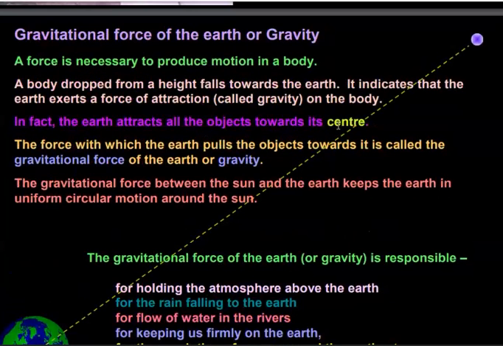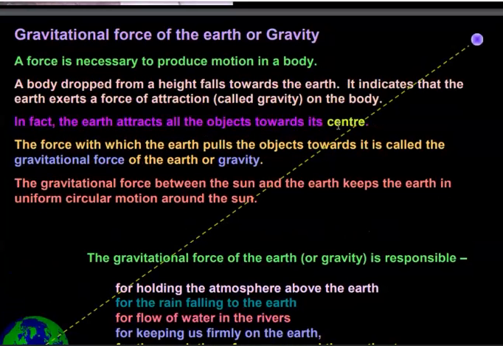Now, if you take a massive heavenly body and another object with negligible mass in comparison, like an apple and our Earth, the mass of the apple is negligible in comparison to the mass of the Earth.